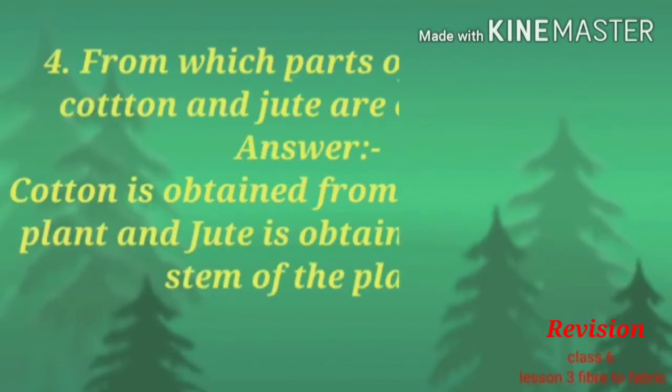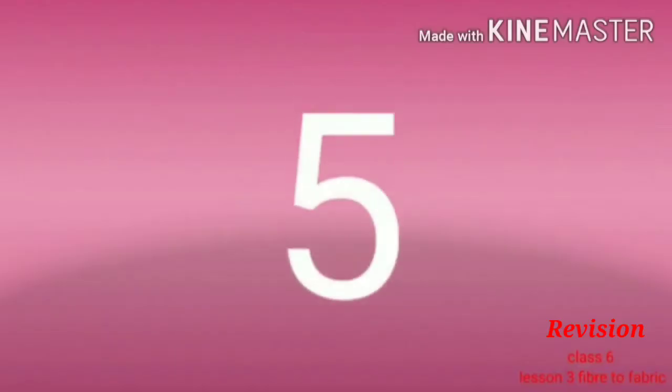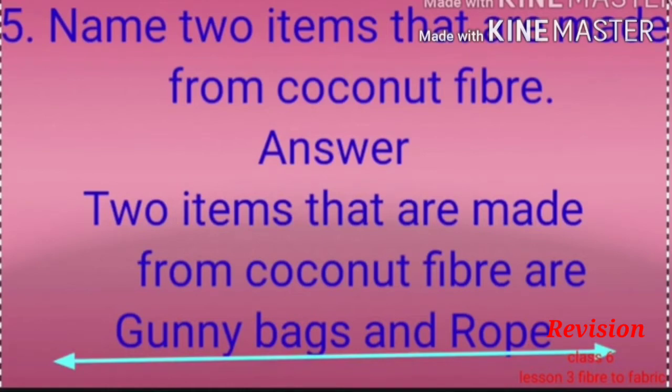Fourth question is, from which parts of the plant are cotton and jute obtained? The answer is, cotton is obtained from the fruit part of the cotton plant, which is also known as cotton ball, and jute is obtained from the stem of the jute plant. Fifth question is, name two items that are made from coconut fiber. Answer is, two items made from coconut fibers are gunny bags and rope.